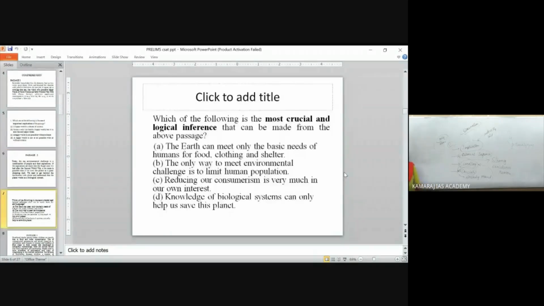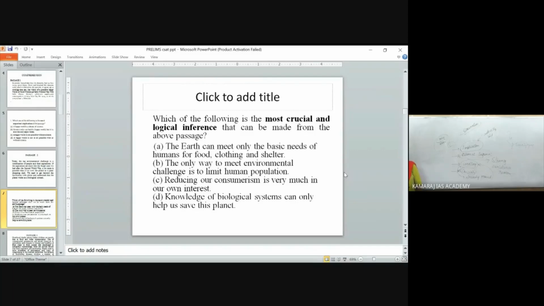Now, the earth can meet only the basic needs of humans for food, clothing, and shelter? Not at all. It is not only the basic needs. Then, the only way to meet the environmental challenge is to limit human population? This is not given. At no part is it given that human population should be limited.